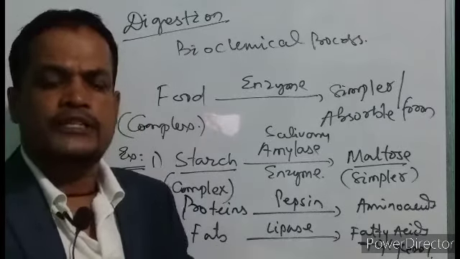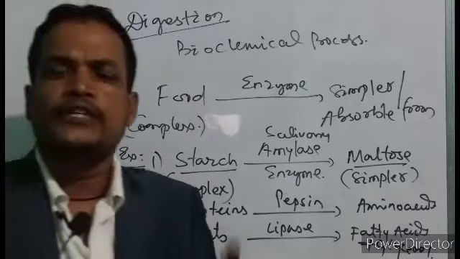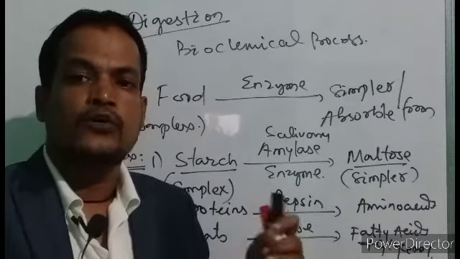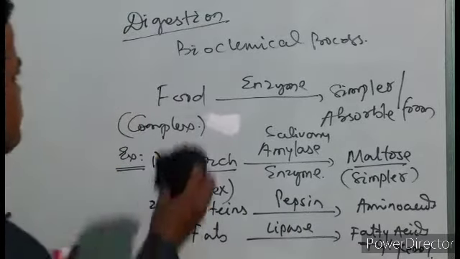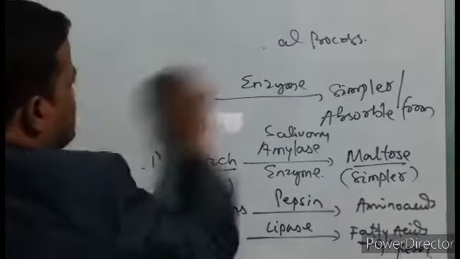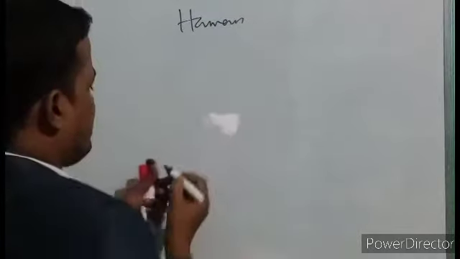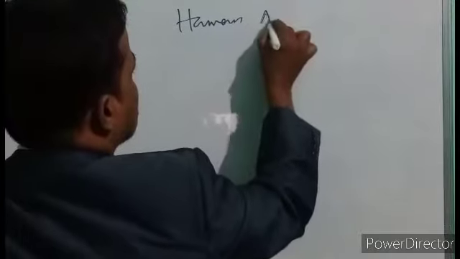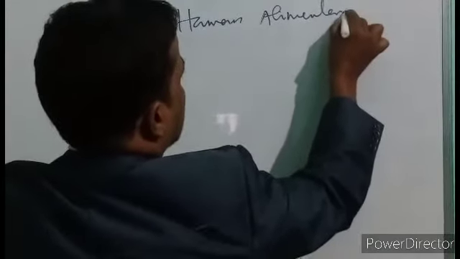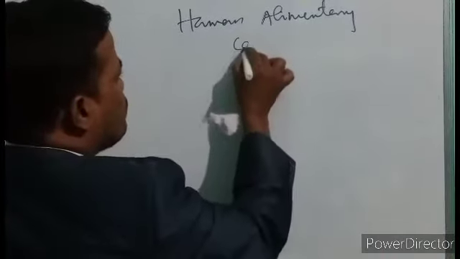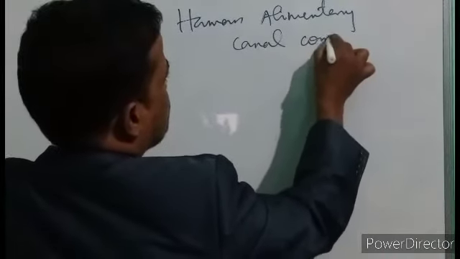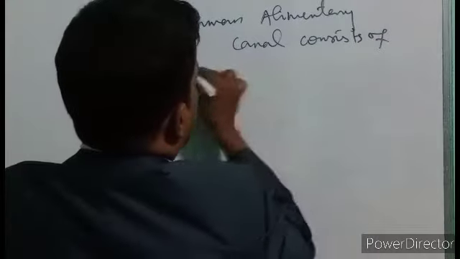Let us have an idea about the different digestive systems and in which part of the digestive system, or the alimentary canal, which foods get digested. We know that the human alimentary canal consists of the following parts.